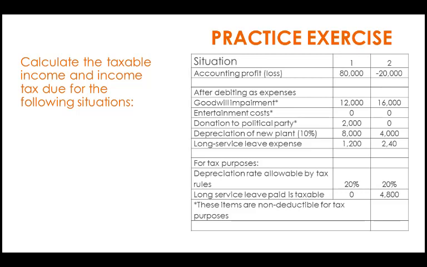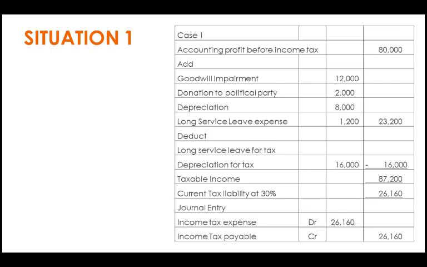Now, for tax purposes, the depreciation rate allowed by tax rules is 20%, instead of 10% under accounting rule. So as per tax depreciation rate, in situation 1, that 8,000 will be doubled, meaning 16,000 kina. For situation 2, that will be 8,000 kina. Okay, so let's try to see the solution.